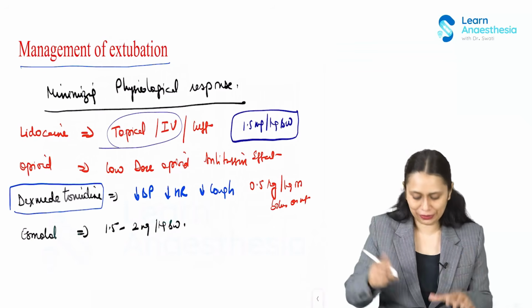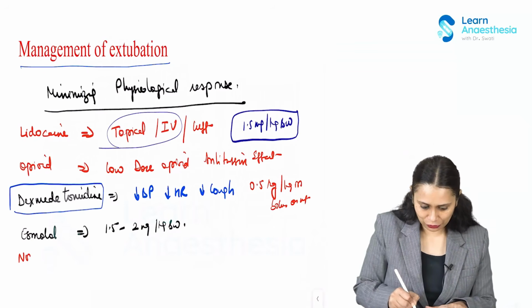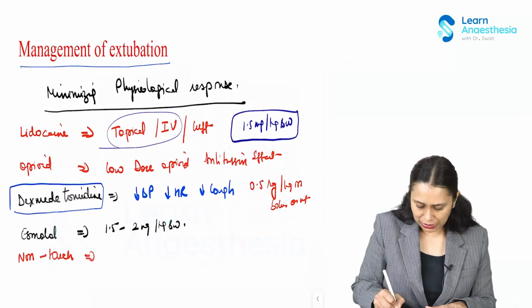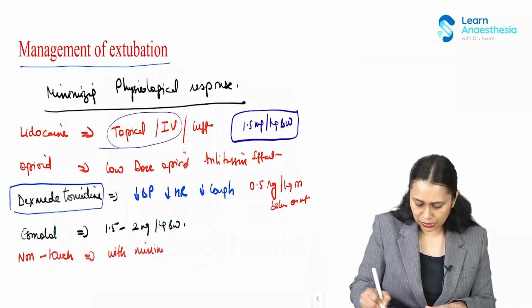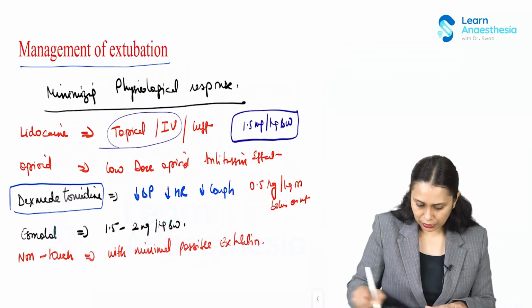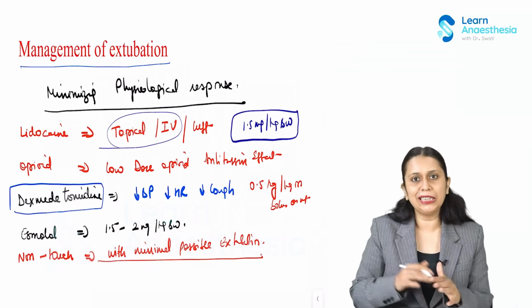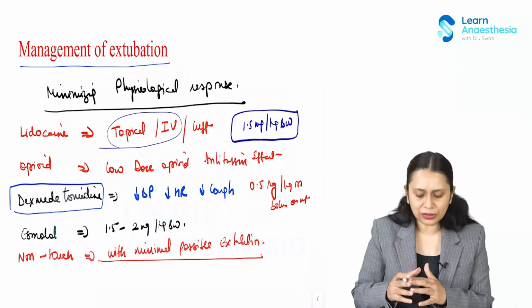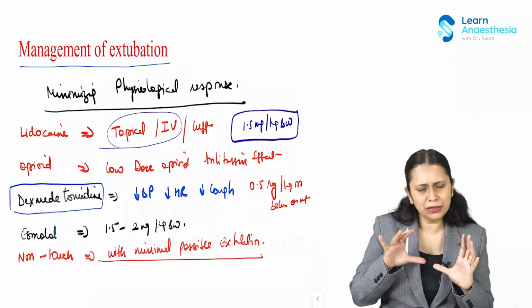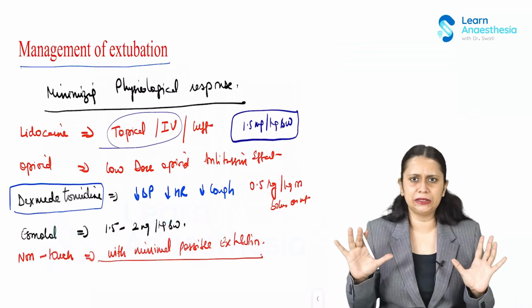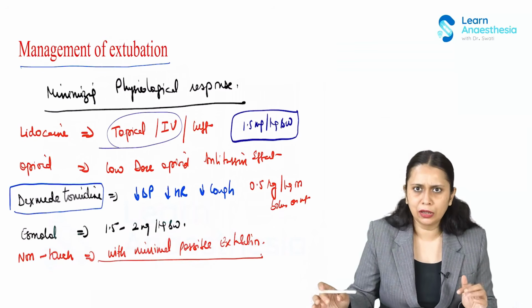So we go for something called no touch, with minimal possible stimulation. In this, the patient should be adequately reversed for neuromuscular blocking agent and should be just adequately under sedation, not too deep.